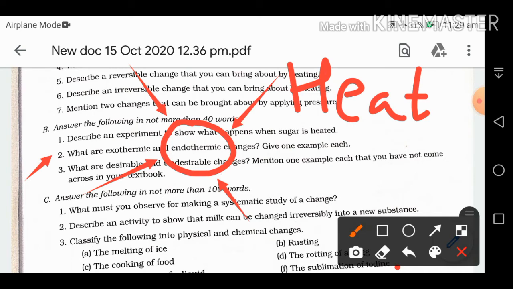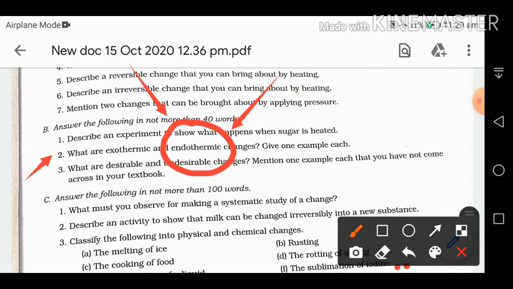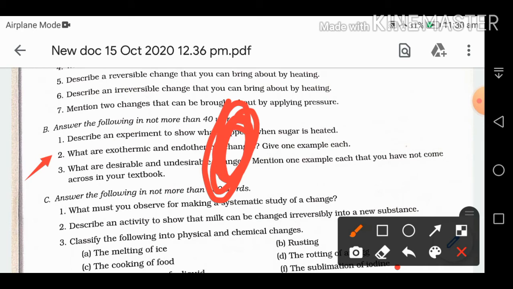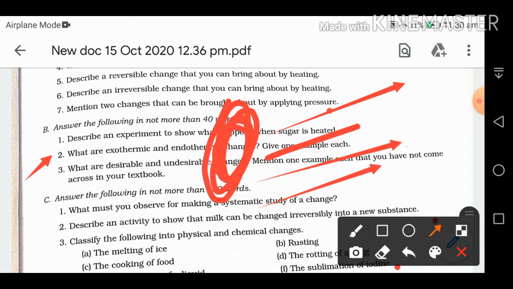Now one example of each. For exothermic we have when we burn wood. Suppose this is a piece of wood; when we burn it, heat will be given out. So this is an exothermic change.